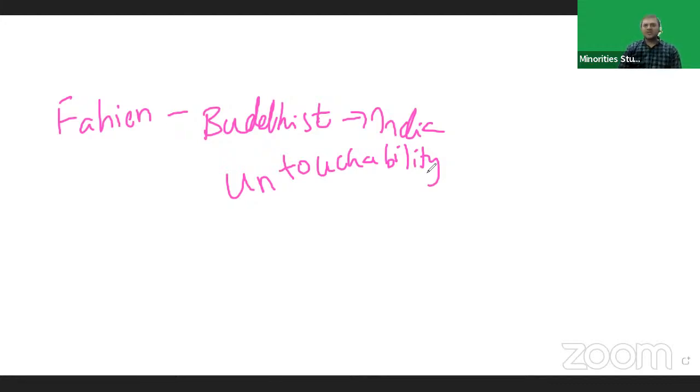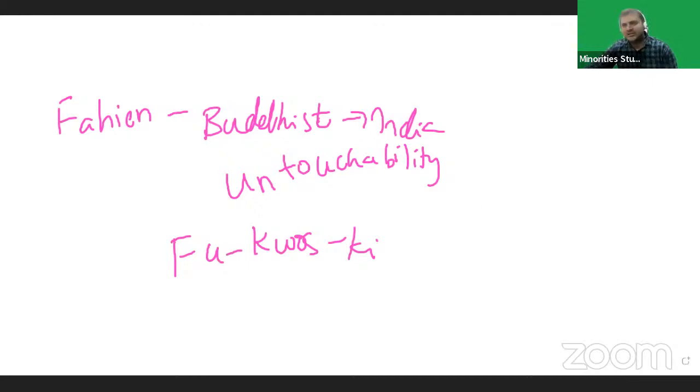Fahien was the first person to speak about untouchability. Fahien wrote a book called Fo-kuo-ki.